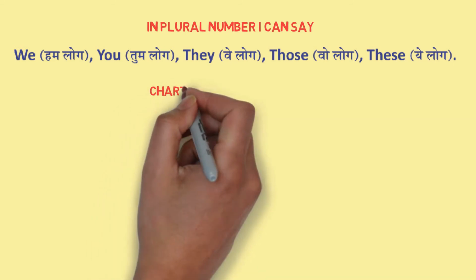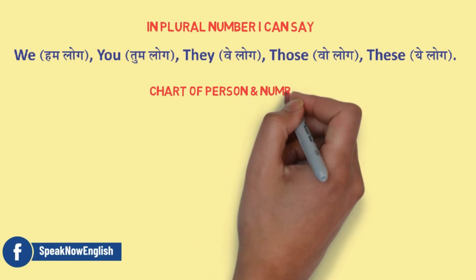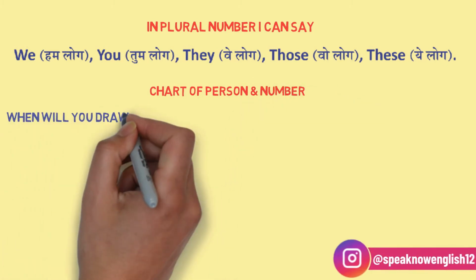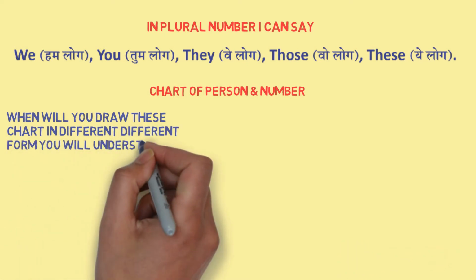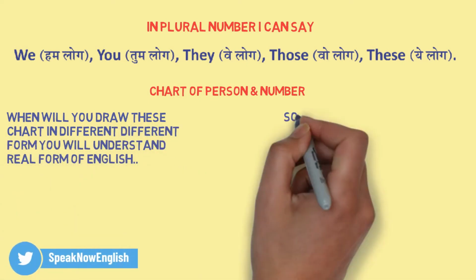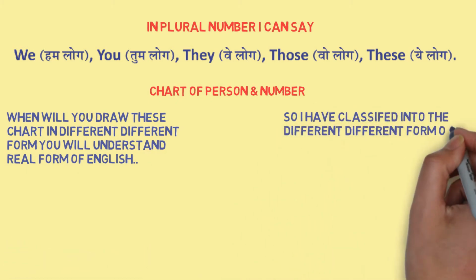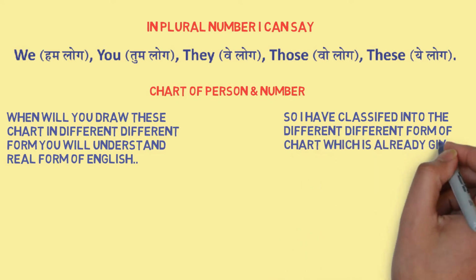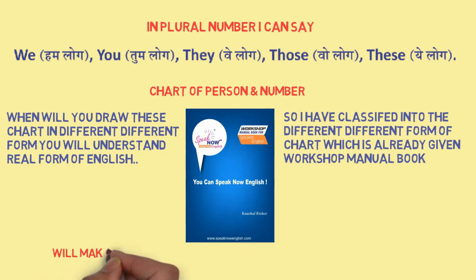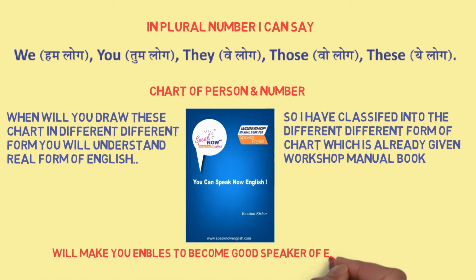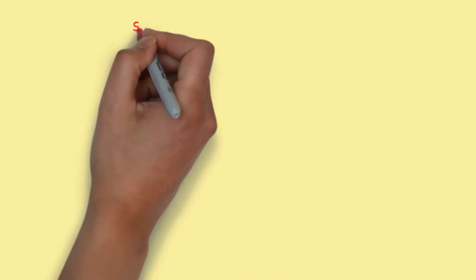Friends, I'd like to make you understand with the chart of person and number. When you draw these charts in the different forms, you will understand the real form of spoken English. So I have classified into the different forms of chart, which is already given in your workshop manual book. This workshop manual book will enable you to become a good speaker of English with your practice of writing.